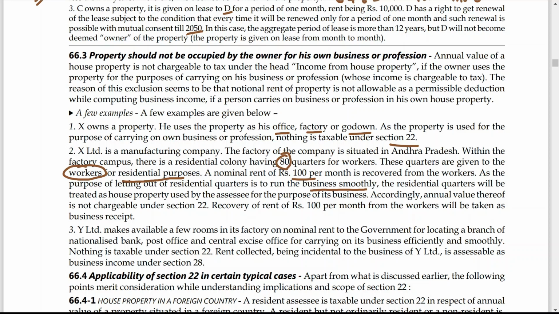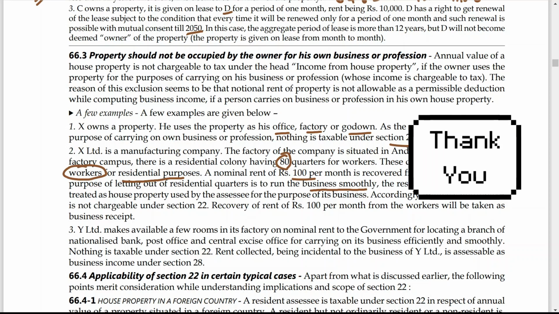Now in this case also, Y Limited has given some part of the factory to the government for running a nationalized bank or post office or central excise office, for carrying out business efficiently and smoothly. So in that case also, nothing is taxable under section 22, and the rent collected being incidental to its business is taxable as a business receipt and not as income from house property.